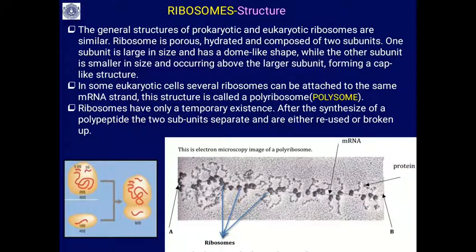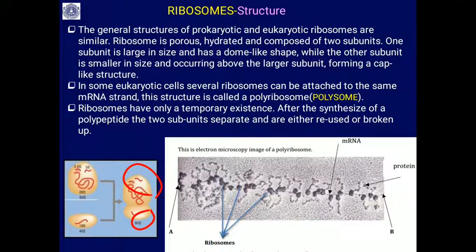So, what is the basic structure of the ribosome? The general structure of prokaryotic and eukaryotic ribosomes is similar. A ribosome is porous, hydrated and composed of 2 subunits. One subunit is large and dome-like in shape, while the other subunit is smaller, occurring above the larger subunit and forming a cap-like structure. This is a cap-like structure on a dome shape.